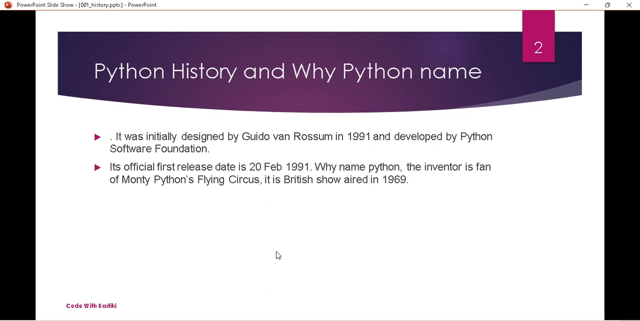So you must have question that why Python's name is Python. So Guido van Rossum sir has designed this Python language. So he is fan of Monty Python's Flying Circus show. It is BBC show aired in 1969 and he is fan of that show. So that's why he kept his language name as Python. So this is the only reason why Python's name is Python. Otherwise it is not related to any reptiles or it doesn't have power like reptiles or anything. So this is the only reason.